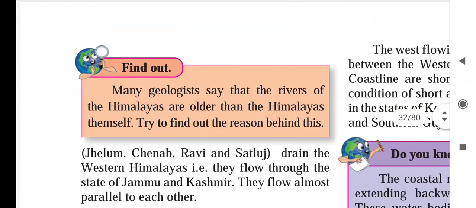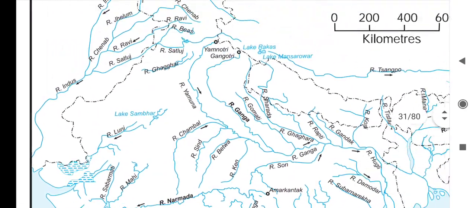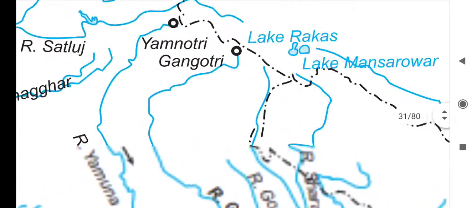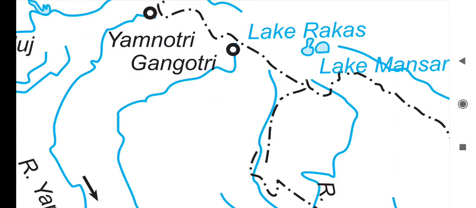So here see in the map, river Ganga originates here. That place is Gangotri, and river Yamuna originates at Yamunotri. So Gangotri and Yamunotri are the two places where river Ganga and Yamuna originate.